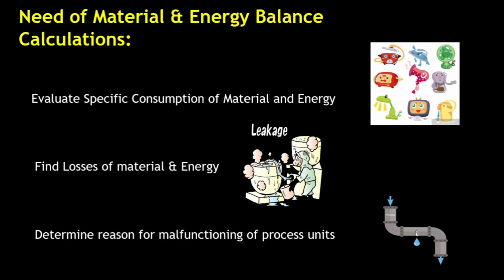And if you stop the energy from getting wasted, then you save a lot of money, because we had earlier discussed that the major amount of money goes into energy production. So if we use this energy wisely and save this energy, we can save a lot of money and in turn generate profits for the organization or firm we are working at. So this is the need of material and energy balance calculation.